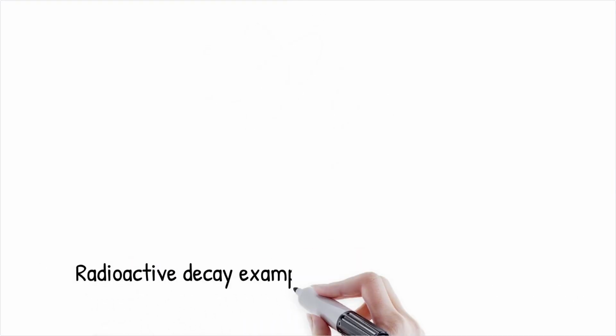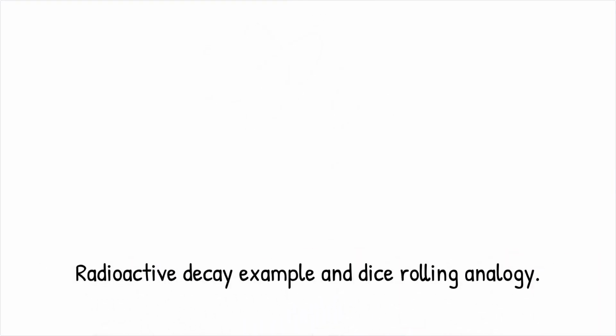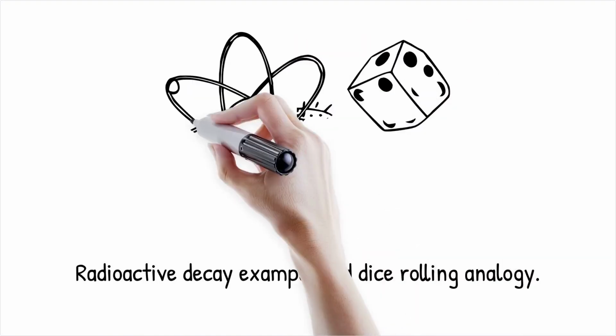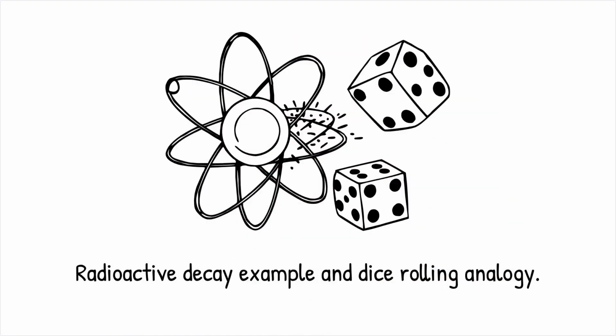Example: radioactive decay appears random, but physicists debate whether hidden variables influence when an atom decays. Analogy: it's like rolling dice in the dark. You can't see how they land, so it feels random, but their path is determined by how they were thrown and the surface they hit.